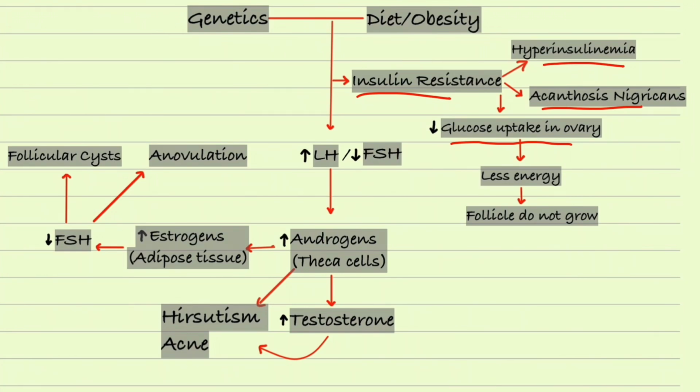There will be an increase in LH, which will lead to production of androgens in theca cells, and the increase in androgens can convert into testosterone, and testosterone can lead to hirsutism and acne findings. Androgens can also be converted into estrogens with the help of aromatase, which is also present in adipose tissue. So obesity really plays a big role in it, and the increase in estrogen can lead to decreased FSH because of the negative feedback mechanism, because the body already has so much estrogen, so it will give a negative feedback to our hypothalamus, which will release less GnRH. Less GnRH will decrease the production of FSH, and that leads to anovulation.